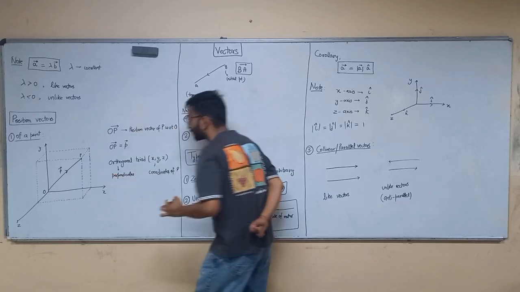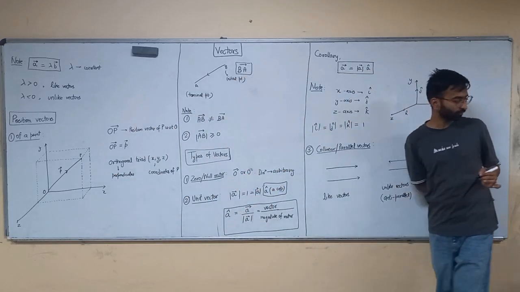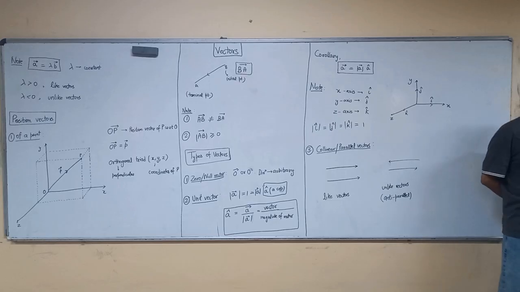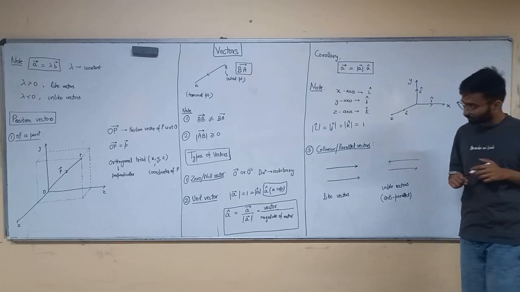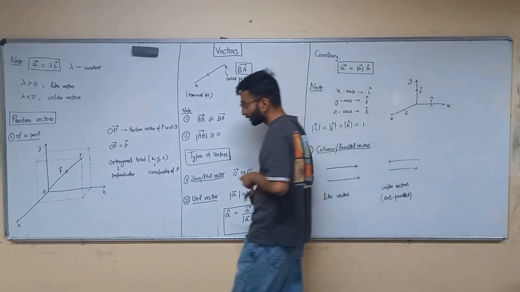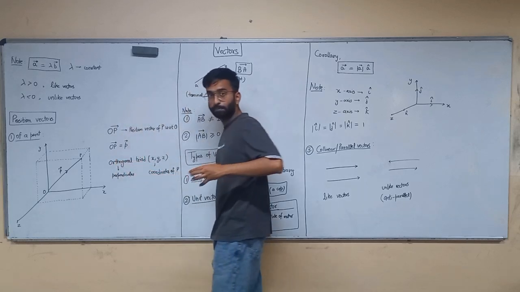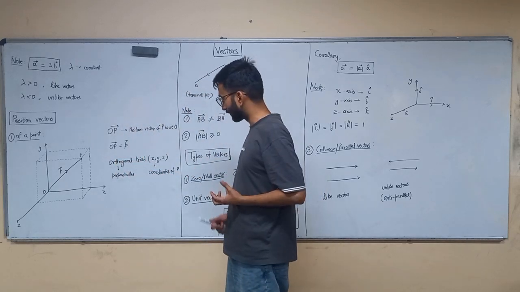Got it? What is the position vector of P? The position vector of P is called the P vector, small p vector.